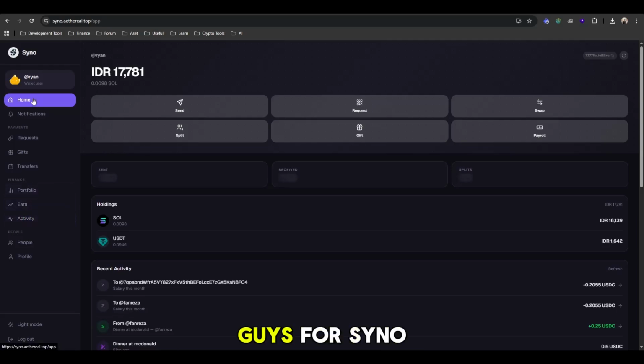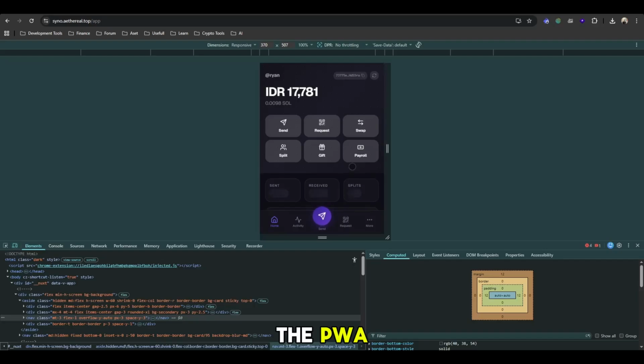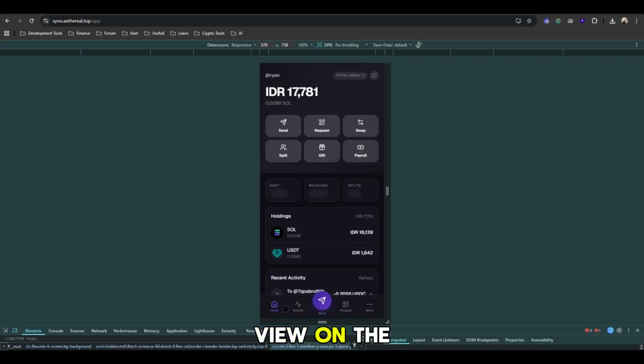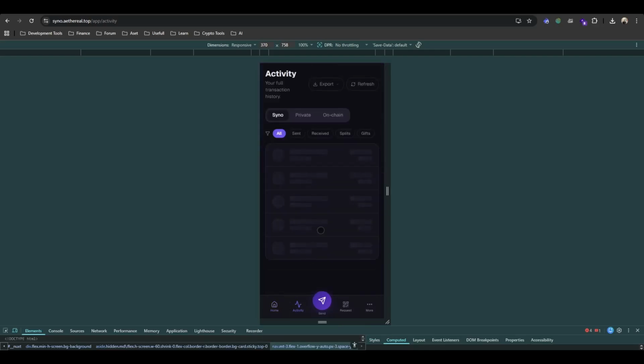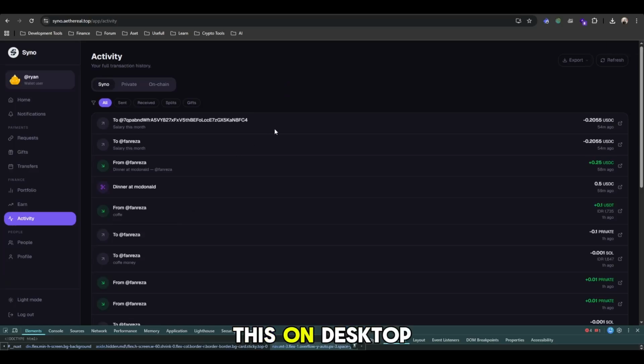So that's it guys for Sino. Also, if you prefer mobile, you can install the PWA on your mobile. This is the view on the mobile. So this app is supported on any device you want. You can use this on mobile, you can use this on desktop. So that's it for Sino.